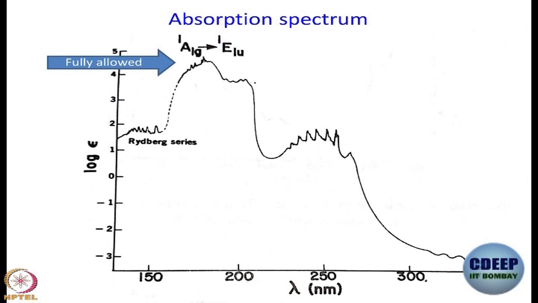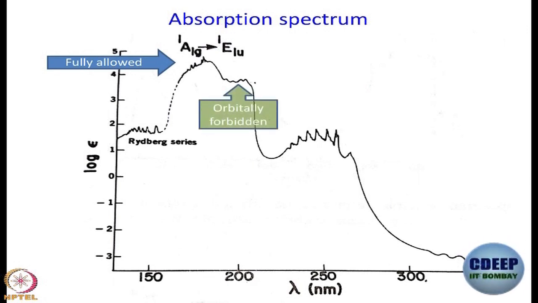So, already with whatever we have discussed so far, we can assign the strongest band that is there in benzene, but usually that is not the most useful band. You know why? Because look at the wavelength, it is somewhere between 150 and 200 nanometer. Usually we do not even work at such wavelengths unless you can work in vacuum and all that. What is the next band? It is somewhere here around 200 nanometer.